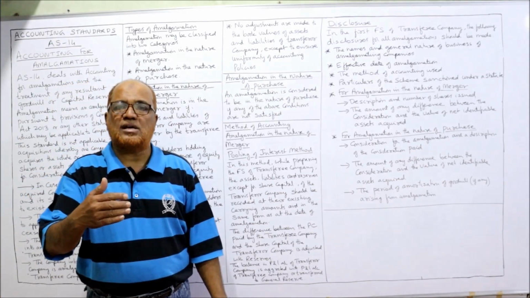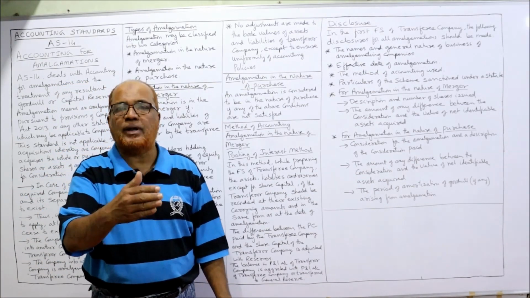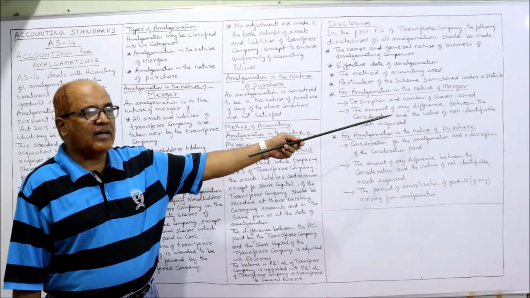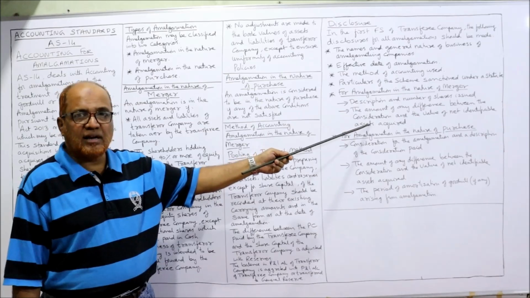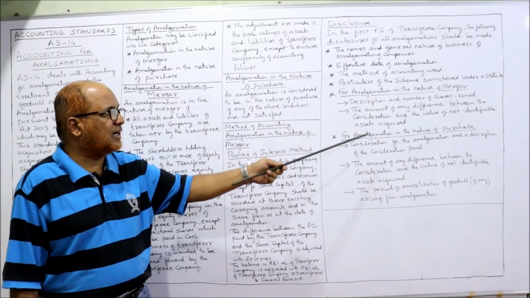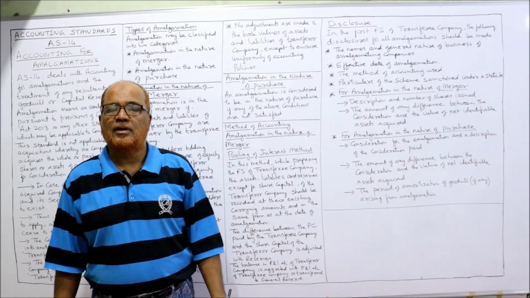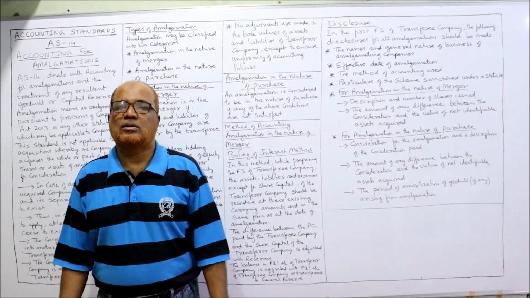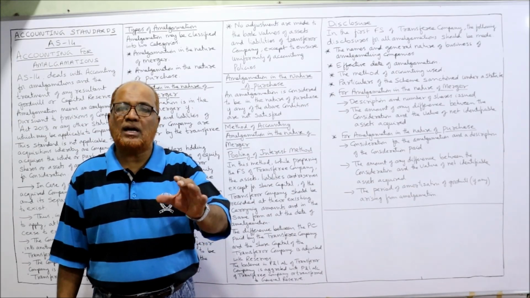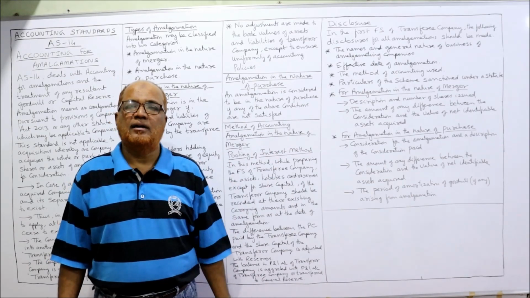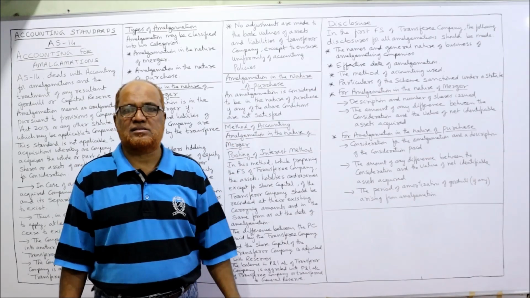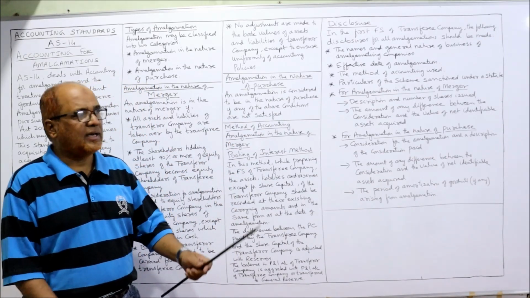So how many shares are issued by the transferee company to the transferor company? Secondly, the amount of any difference between the consideration and the value of net identifiable assets acquired. So the transferee company must disclose the difference between the consideration paid and the net identified value of assets. The difference they have to explain.